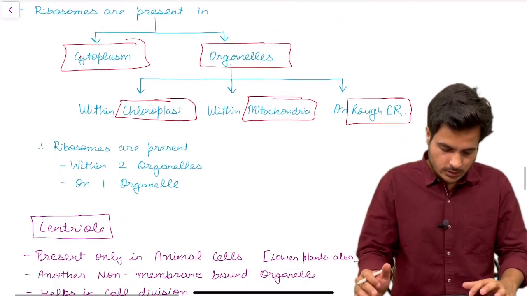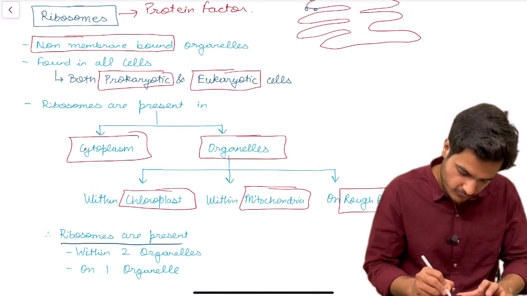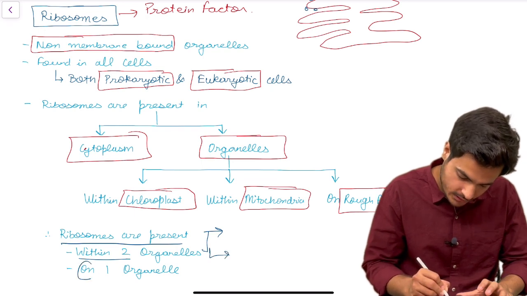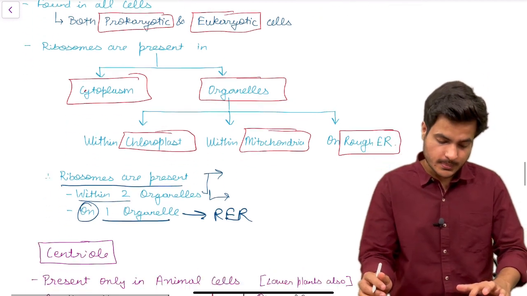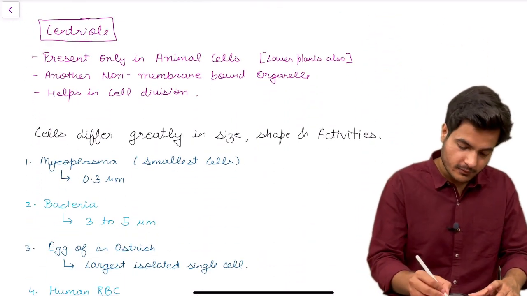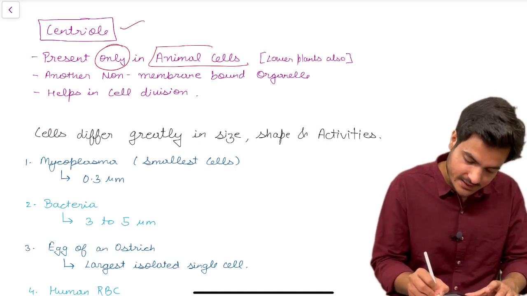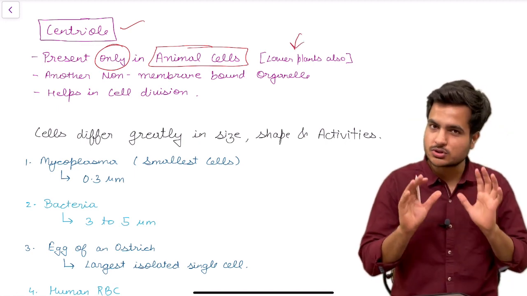Understood? So this is the line which I have written here. Ribosomes are present within two organelles, chloroplast and mitochondria, and on one organelle, which is rough endoplasmic reticulum. Now let's discuss the second non-membrane bound organelle, which is centriole. It is present only in animal cells, but to be very precise, it is present in some lower plants also.